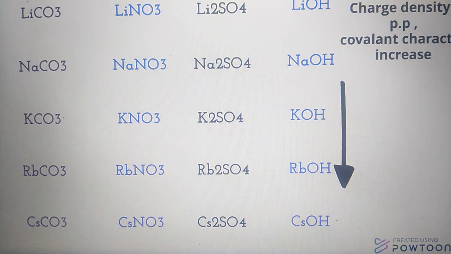Greater the polarizing power of the cation, greater it will show the covalent character in a compound. So the first member of group 1A and group 2A, for example lithium and beryllium, due to its small size, show more covalent character in a compound.